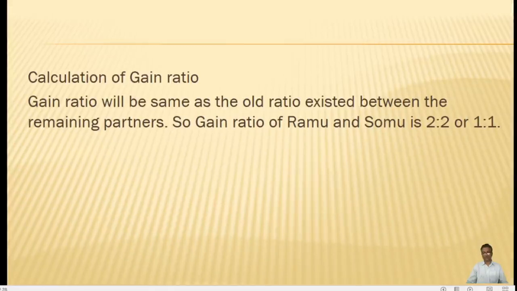But in this problem, the new ratio is not provided to us. So we will make an assumption that the gain ratio will be the same as the old ratio existing between the remaining partners.